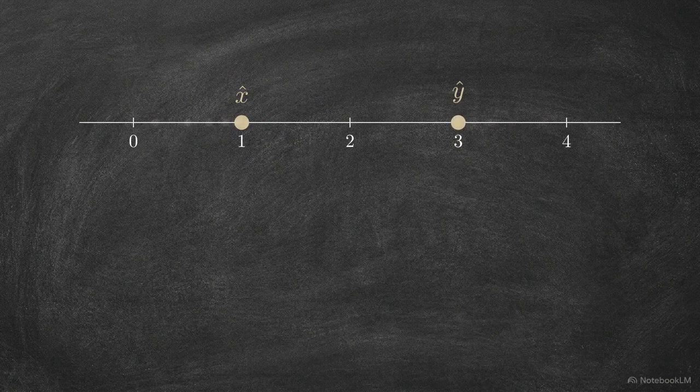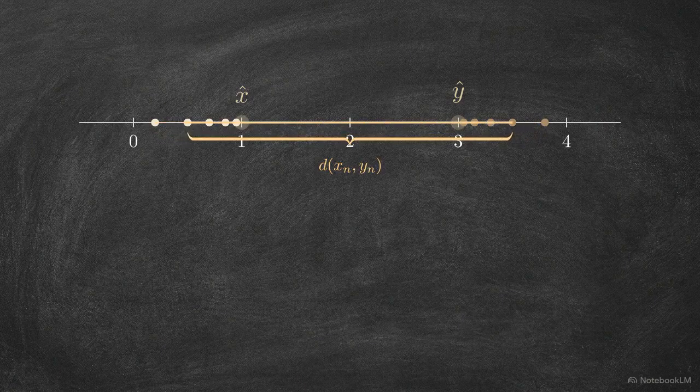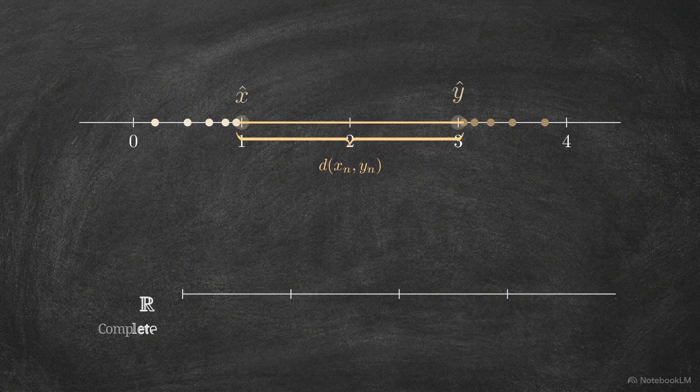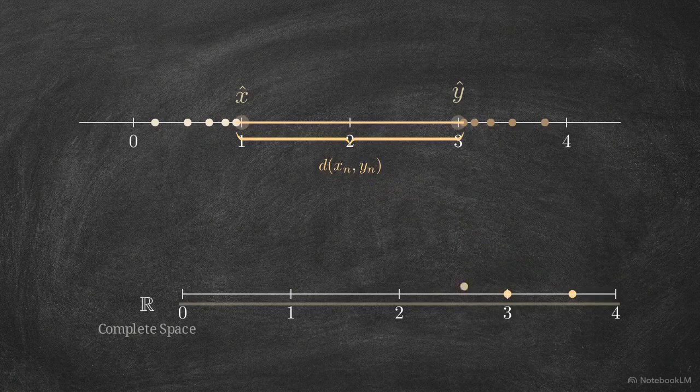To measure the distance between two of these new points, we look at the sequences inside them. We calculate the limit of the distance between their terms as they move further out. This calculation only works if we can guarantee that this limit of distances actually exists. Since these distances are real numbers, and the real number line is already complete, the sequence of distances is mathematically forced to settle at a solid value.